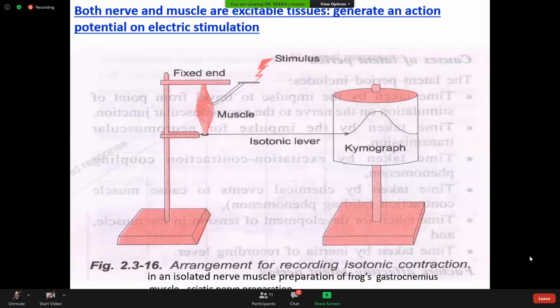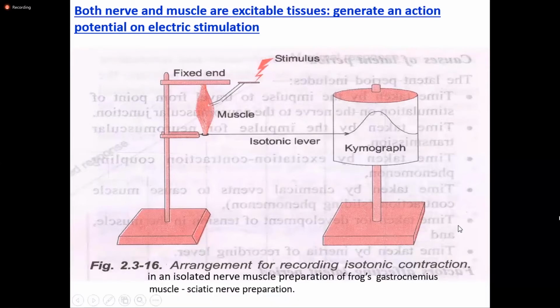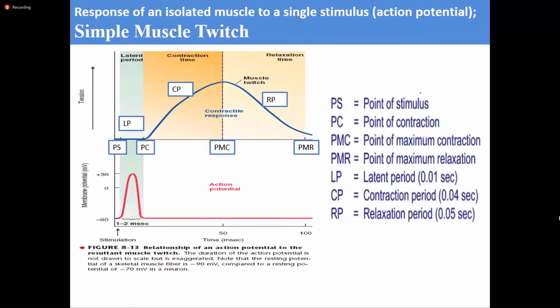What will happen when a single action potential, a single stimulus, is applied to the muscle, and when two stimuli are applied to the muscle during the latent phase, the contractile phase, and the relaxation phase? So again, this is also a recapitulation. Here in this figure, we can see the strength of muscle contraction can vary when a single action potential is applied in a muscle fiber, meaning the muscle is stimulated by one stimulus only one time.